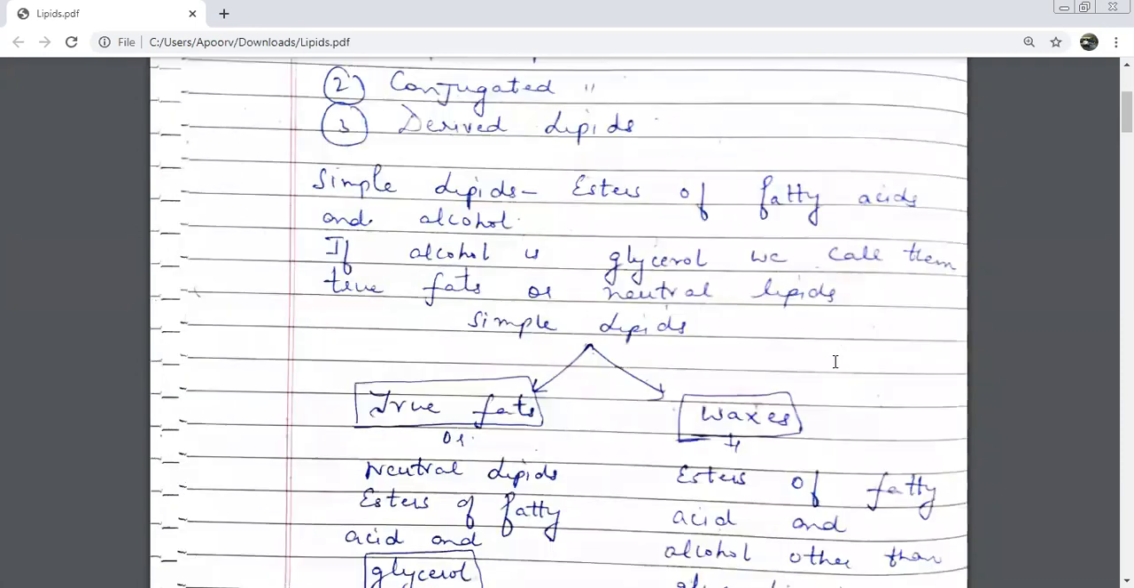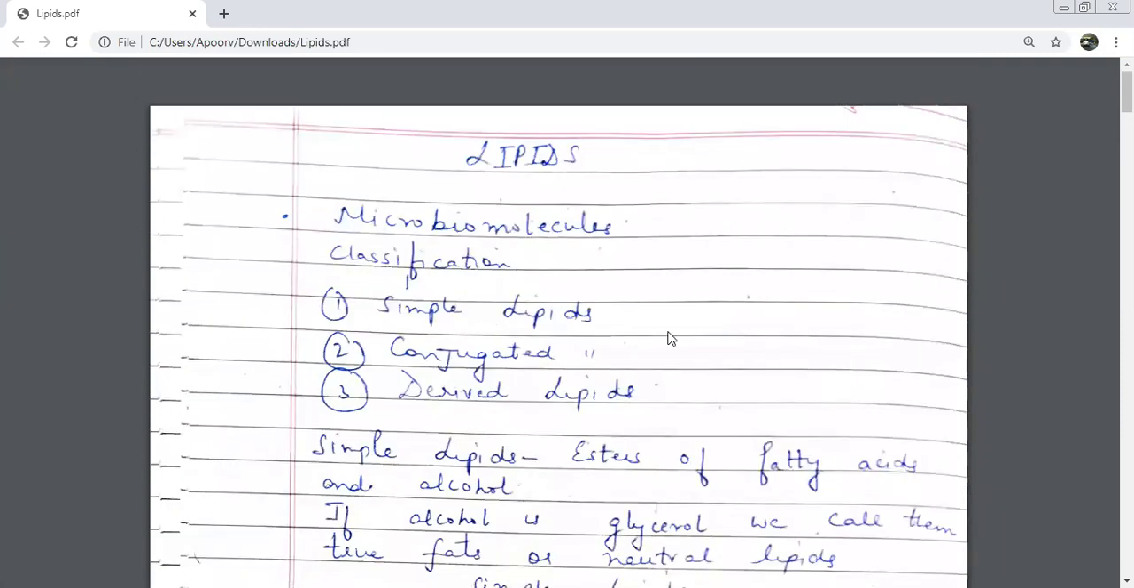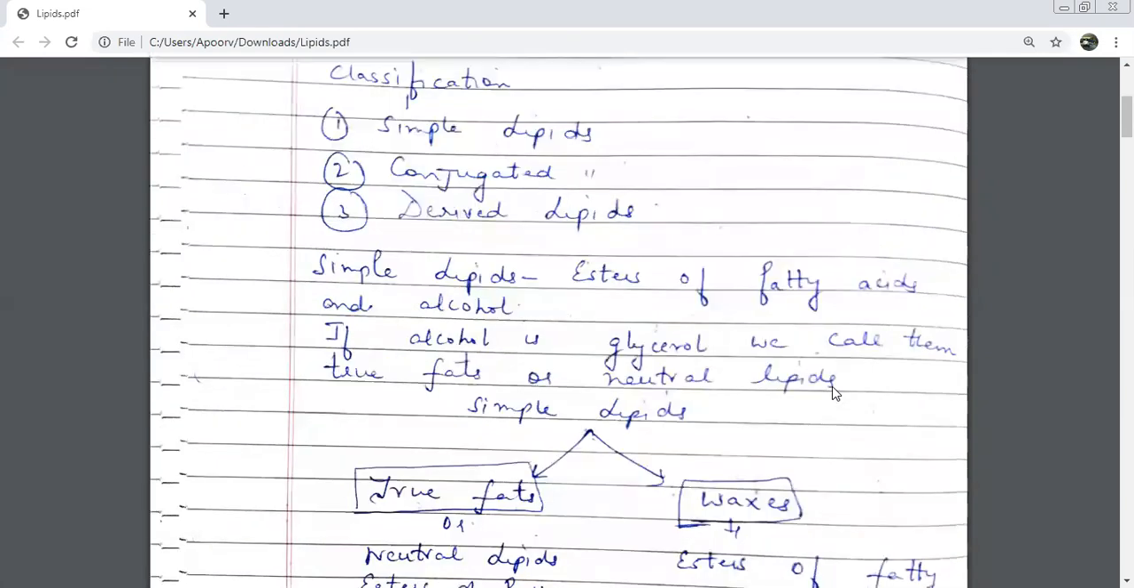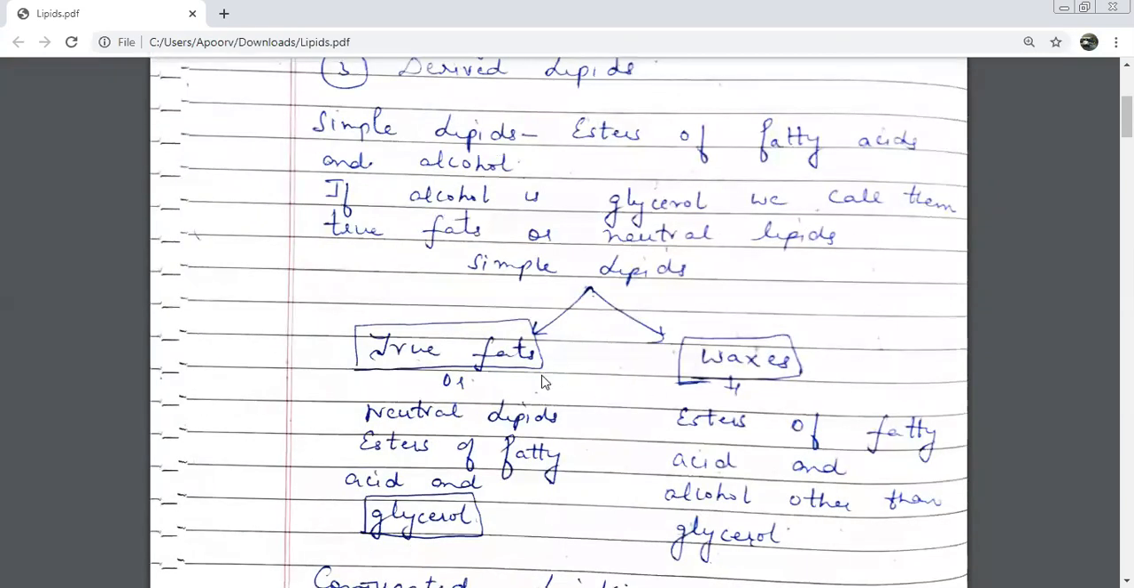Then we did classification of lipids. We said simple lipids, conjugated lipids, derived lipids. So simple lipids are esters of? Fatty acids and alcohol. Again, simple lipids can be of 2 types, true fats and? Waxes. If the alcohol is glycerol, then it is? True fat. And if you have any other alcohol apart from glycerol? Waxes.